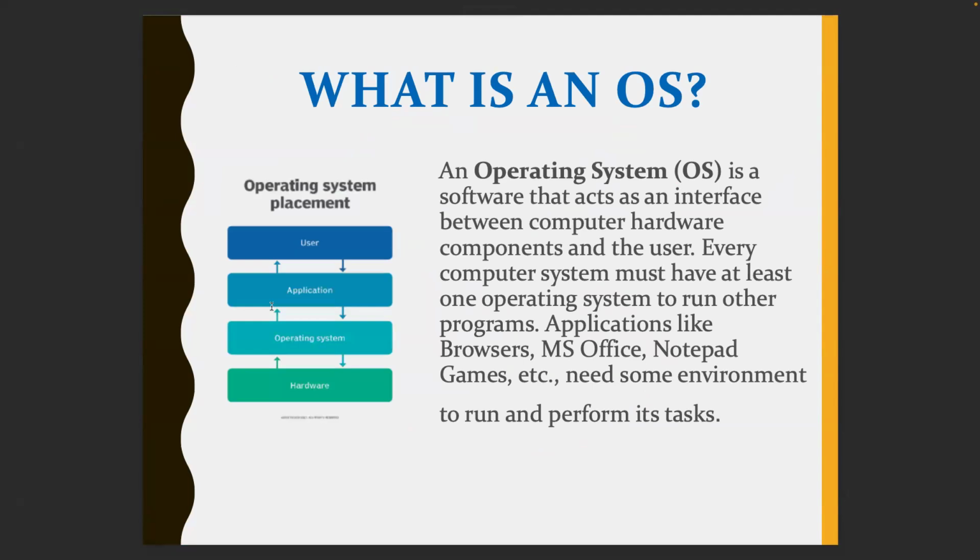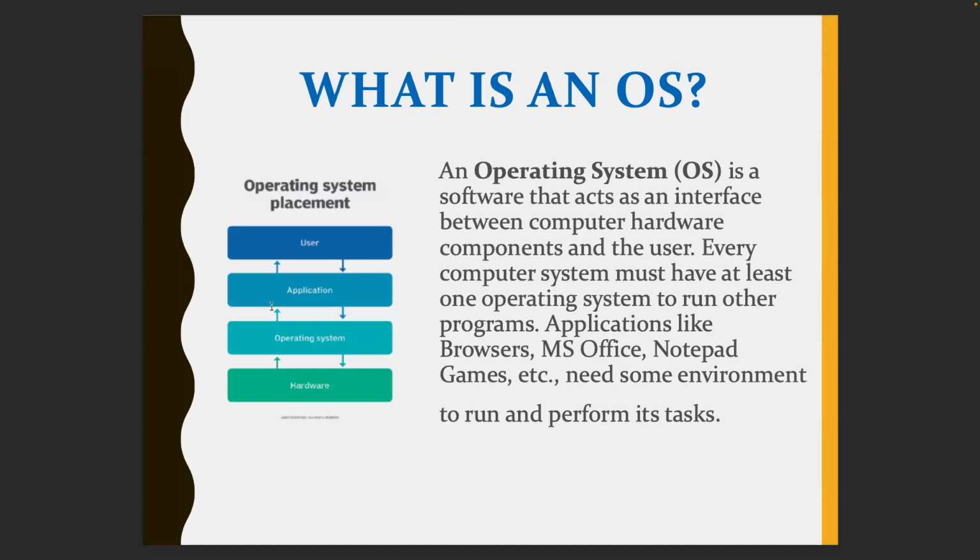I believe every one of us knows what an operating system is, right? It's nothing but software which works like an interface between hardware components and the user. Suppose you have bought a laptop and you want to do some painting or play some game, whatever you want to do, you need an operating system.